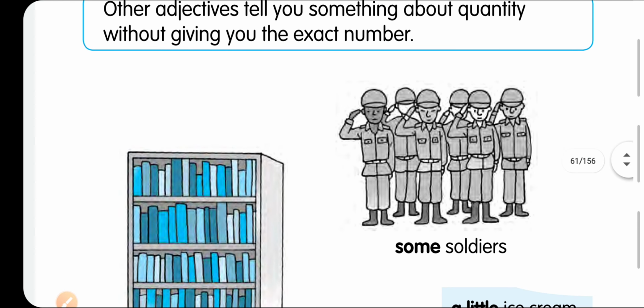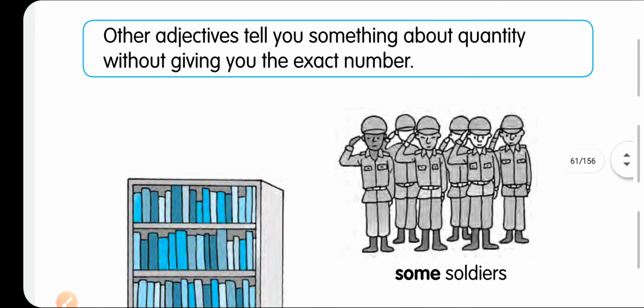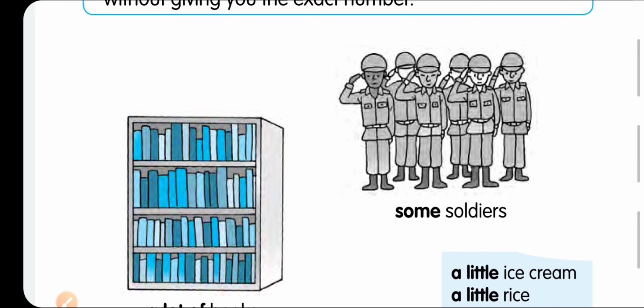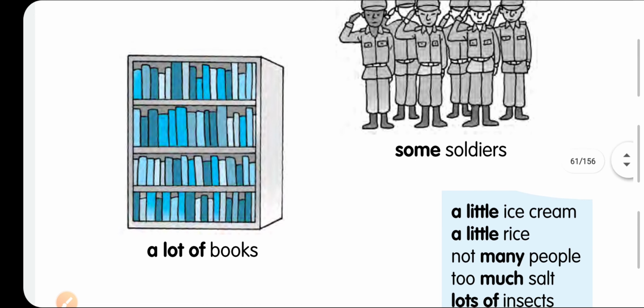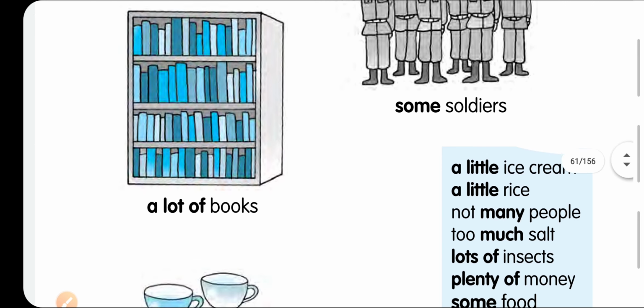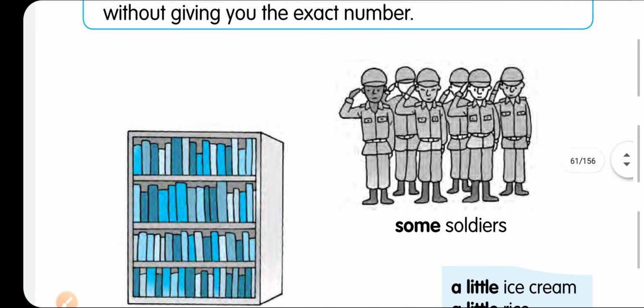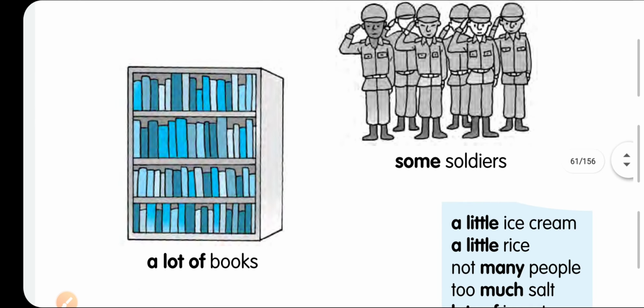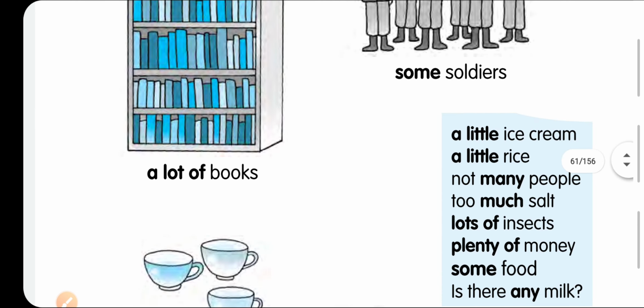And sometimes we are not sure about the number of people. For example, some soldiers, a lot of books. So some, a lot of, a little, many, these are also called adjectives of quantity, because we can't count all the things. We can't count rice, a little rice. We can't count the people in the market.